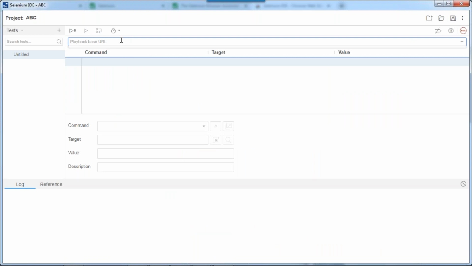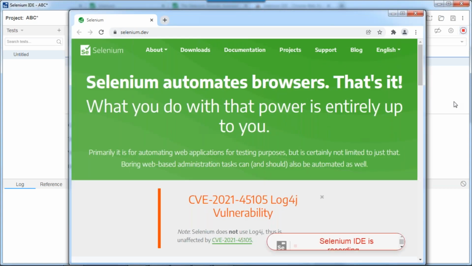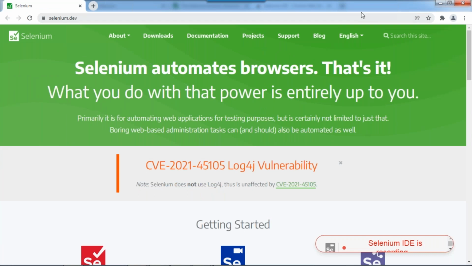Now I want to record Selenium, right? So here, if you observe this one, start recording, Control plus U. Suppose I want to automate that website, I need to click start recording. See, now I'm using the IDE, and the browser is automatically launched. Now I'm maximizing. Now I'm clicking download.